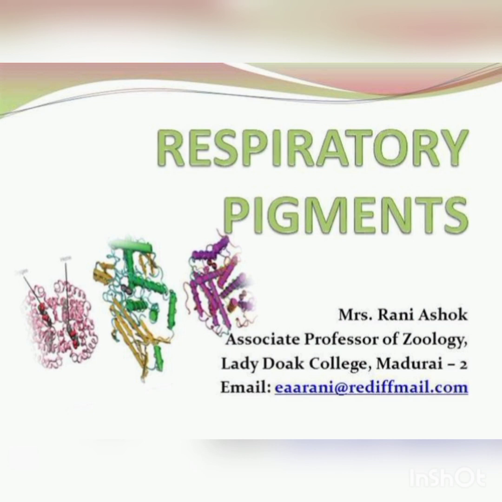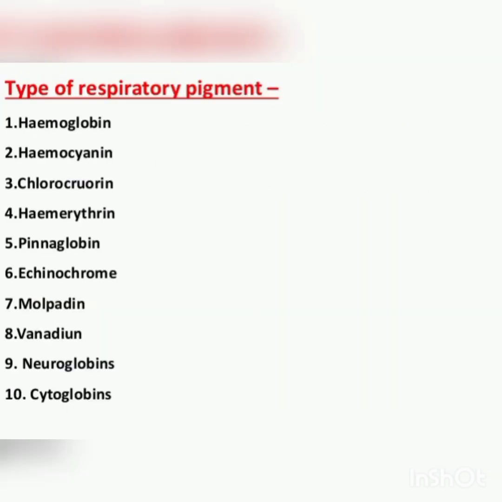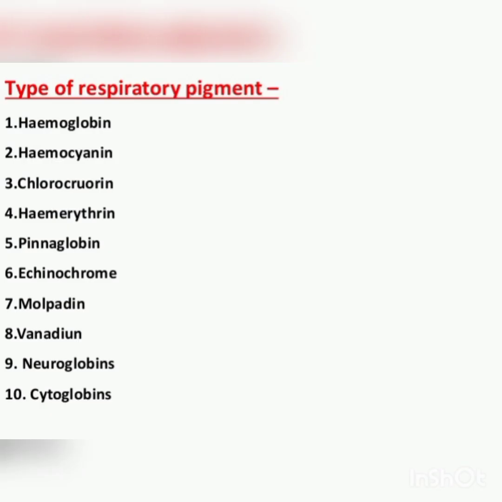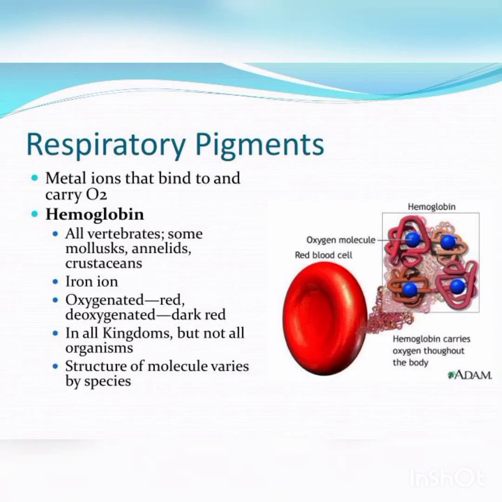Next we are going to discuss some respiratory pigments. Respiratory pigments are colored substances which are mainly present in the blood. These pigments transport oxygen and CO2 molecules. They are colored proteins which also contain metallic ions, and they play an important role in the transport of O2 and CO2.